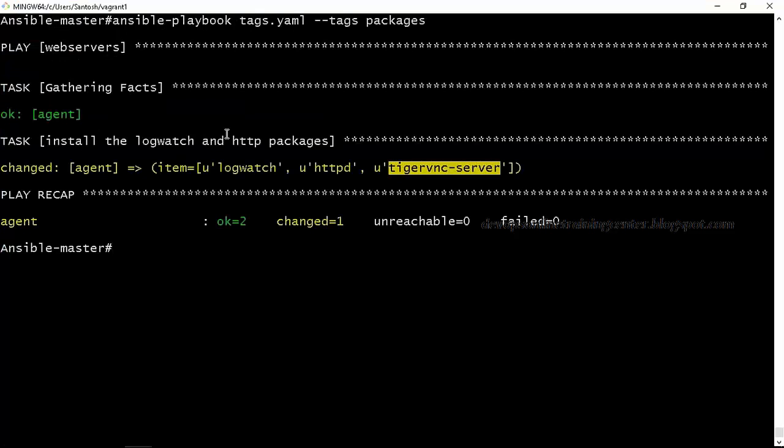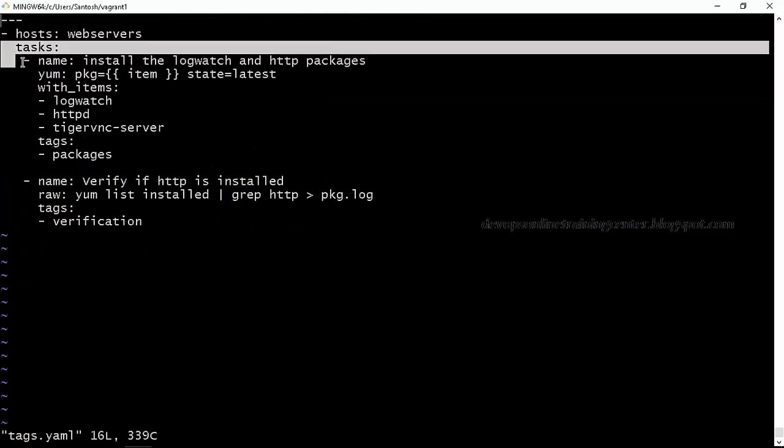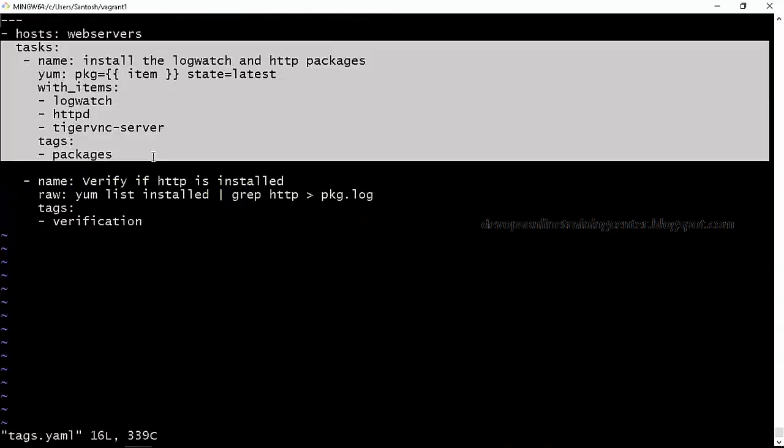So this way we can execute only part of the program if we tag that task, and also we can use with_items, which is like looping through the packages, right? So we install the package. Now there is a verification task. If we execute the verification task, the first task is to install the packages. So we loop through the items and install one by one, and we used a variable called item.